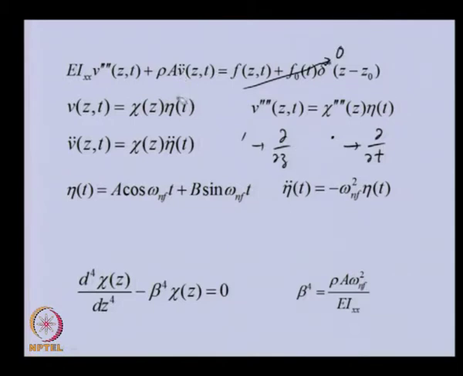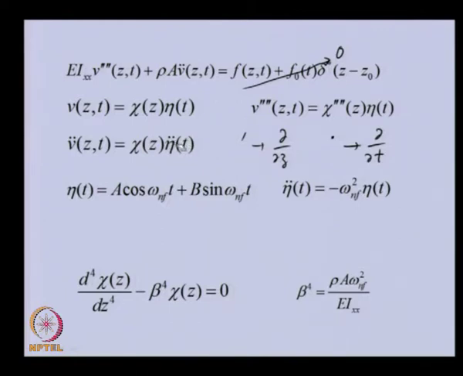So, this particular function we are assuming as a harmonic function. If we differentiate this assumed solution with respect to z 4 times, obviously the first function will get differentiated, this will not get differentiated because this is a function of time. Similarly, if we differentiate this with respect to time, this harmonic function will get differentiated twice.